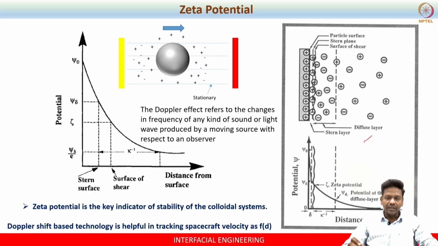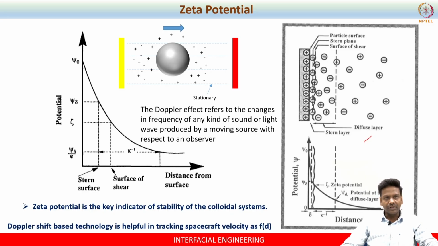Now the Stern layer and the shear layer are a rigid layer. That is something you must keep in mind. So the Stern layer and the shear layer together form the rigid layer, whereas the diffuse layer is kind of a porous layer.